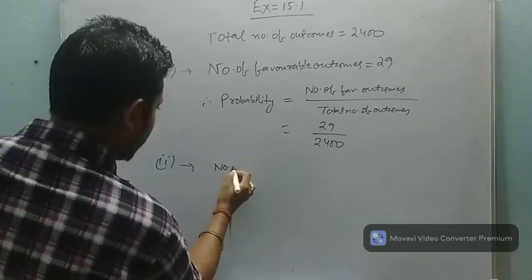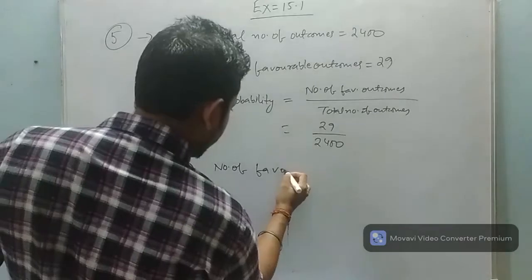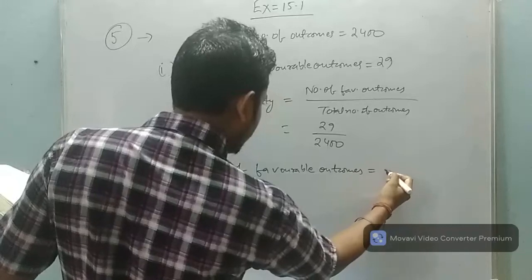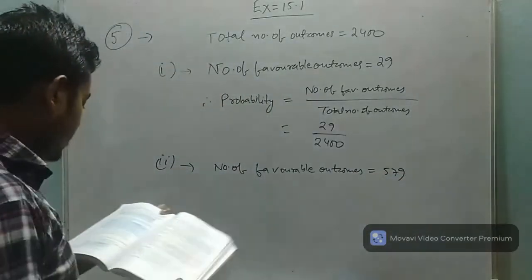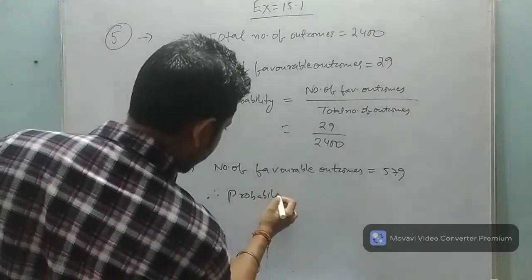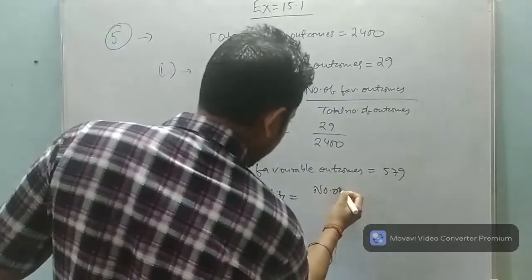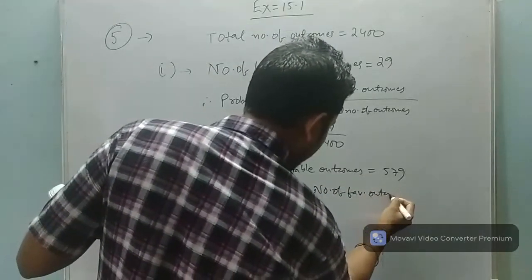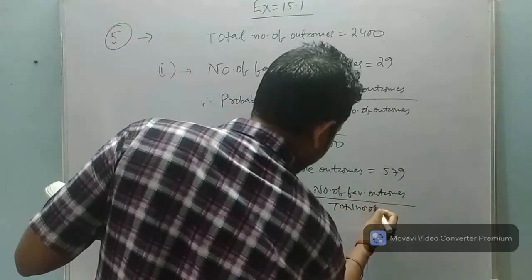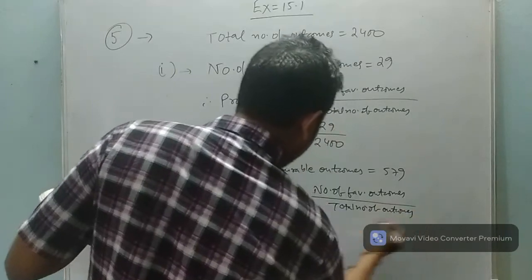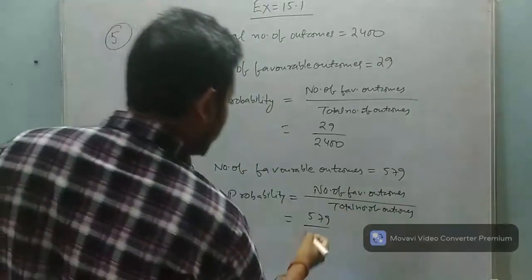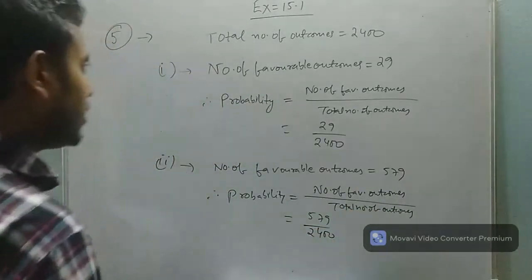So you can write number of favorable outcomes is equal to how much? 579. Clear? Then find out the probability. Probability is equal to number of favorable outcomes upon total number of outcomes. So 579 is the number of favorable outcomes and total number of outcomes will be 2,400. Okay, got it?